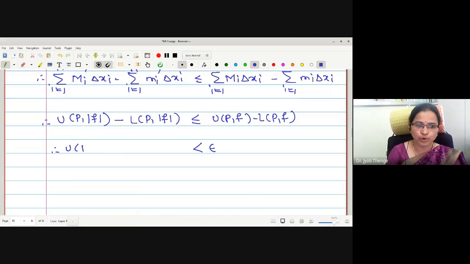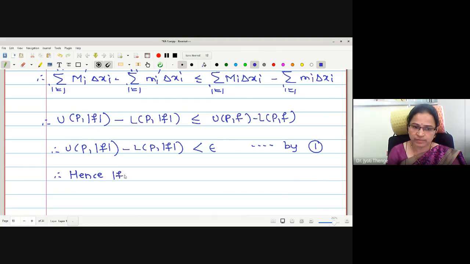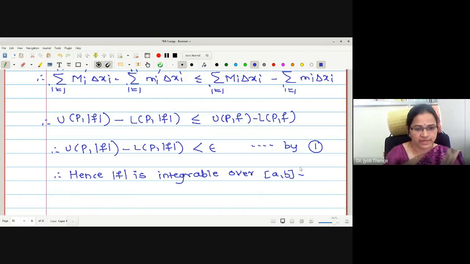Therefore, what we have proved? UP mod f minus LP mod f is less than epsilon, and the reason here is by inequality number 1. Therefore, what we have proved, hence mod f is integrable. Hence, mod f is integrable over the closed interval a to b. Second step we have completed.